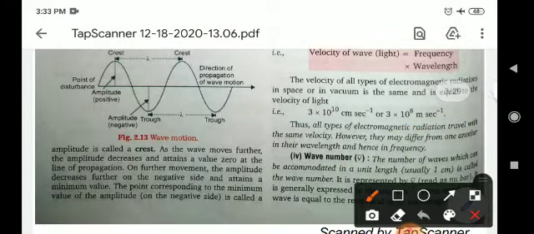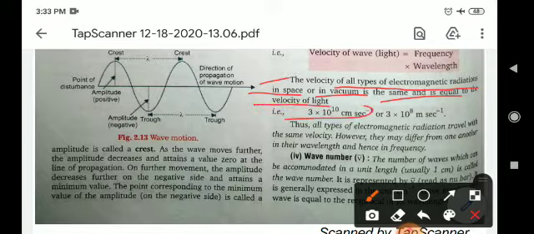The velocity of all types of electromagnetic radiation in space or in vacuum is the same and is equal to the velocity of light, which is 3 into 10 to the power 10 centimeter per second, or 3 into 10 to the power 8 meter per second. Thus, all types of electromagnetic radiation travel with the same velocity. However, they may differ from one another in their wavelength, hence in frequency.